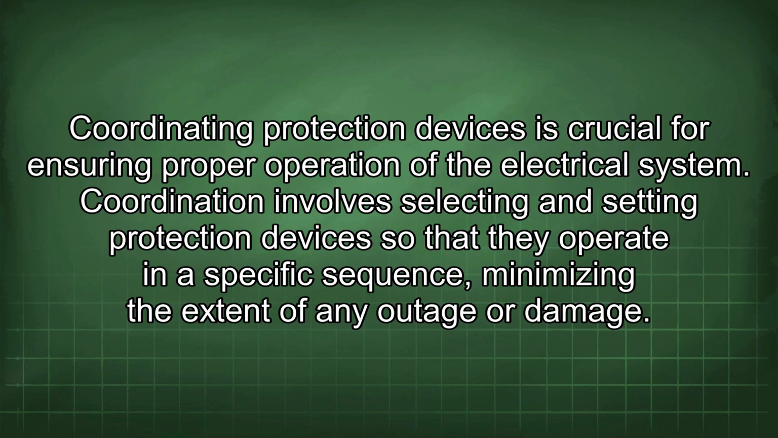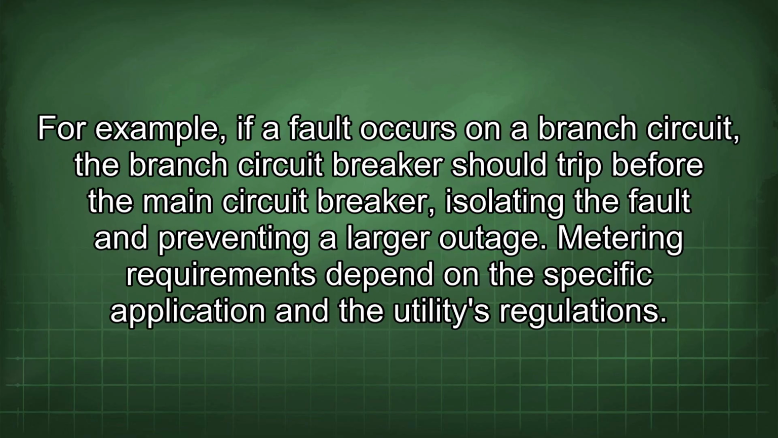Coordinating protection devices is crucial for ensuring proper operation of the electrical system. Coordination involves selecting and setting protection devices so that they operate in a specific sequence, minimizing the extent of any outage or damage. For example, if a fault occurs on a branch circuit, the branch circuit breaker should trip before the main circuit breaker, isolating the fault and preventing a larger outage.